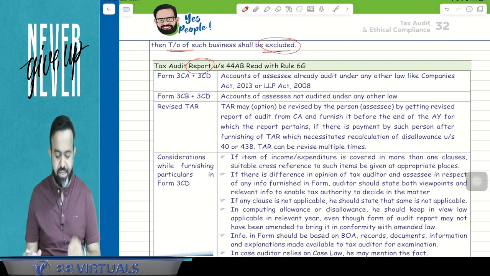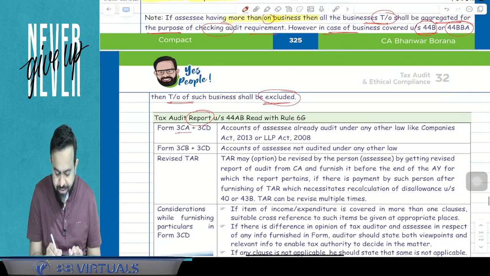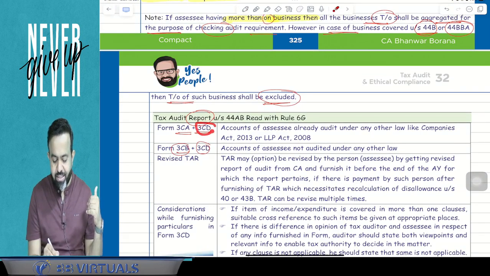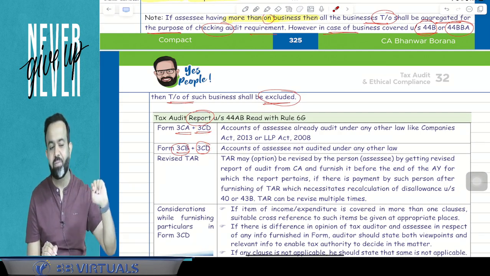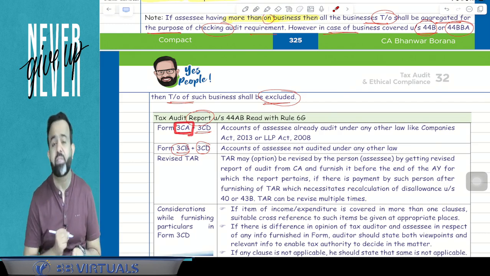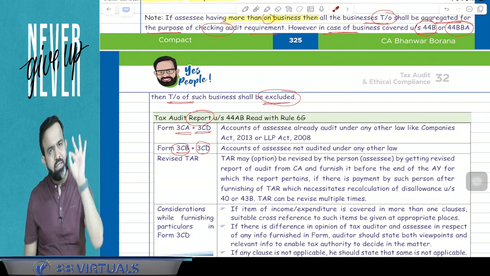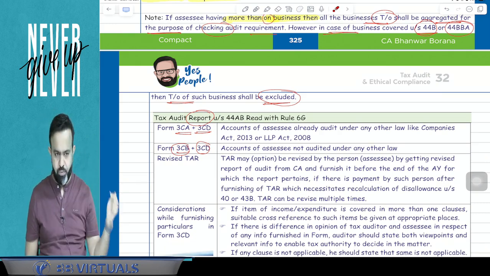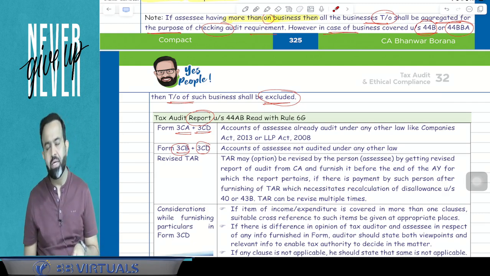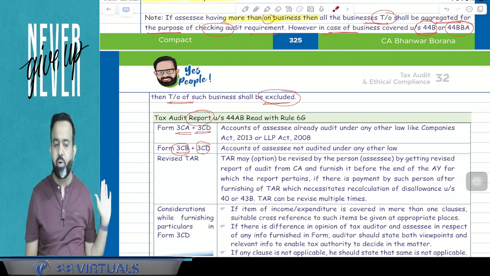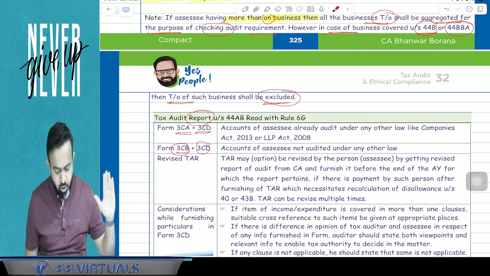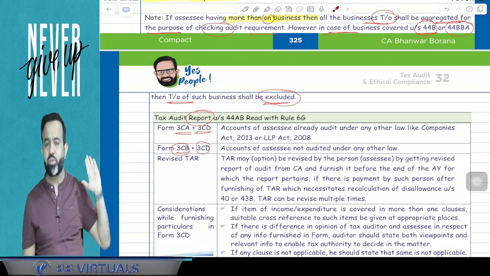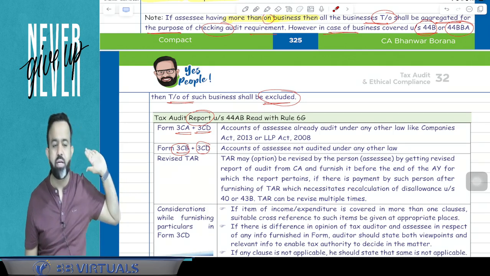So guys, there are basically three forms. One is the 3CA and 3CD, and one is the 3CB with 3CD. So in both cases, 3CD is common. Here 3CA and 3CB. Now the question is when is 3CA applicable? Guys, if there is a tax audit of any person whose accounts are already audited under any other law. For example, for a company, accounts are already audited under the Companies Act. For an LLP, accounts are already audited under the LLP Act 2008. Suppose, for example, a cooperative society: its accounts are already audited under another law.